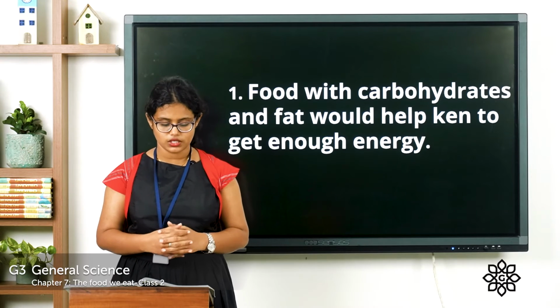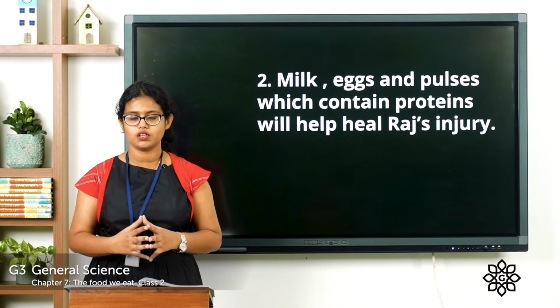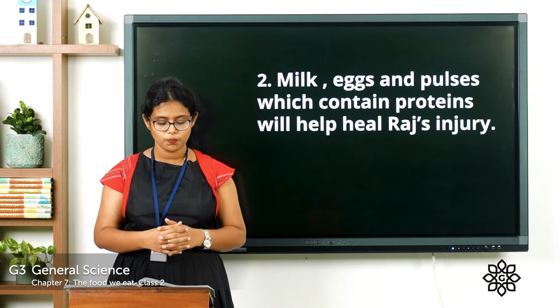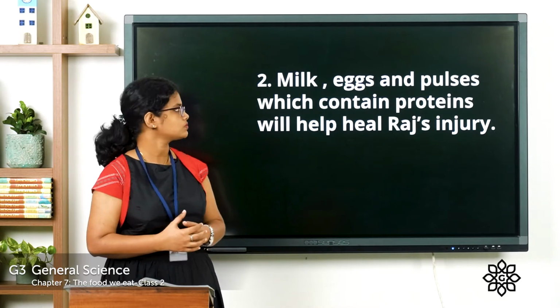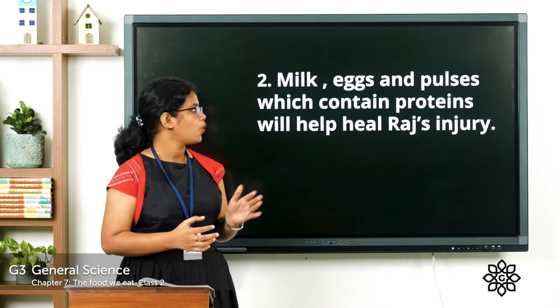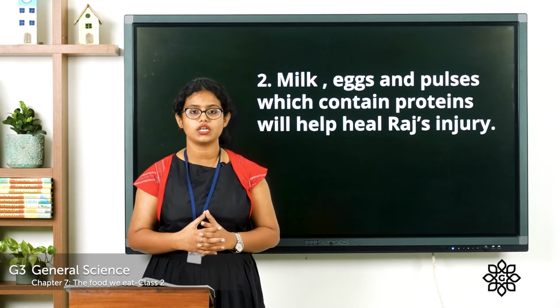What is the next question? A week back, Raj broke his leg. Suggest 3 food items that could help heal Raj's injured leg. What is the answer? Milk, eggs and pulses which contain proteins will help heal Raj's injury.